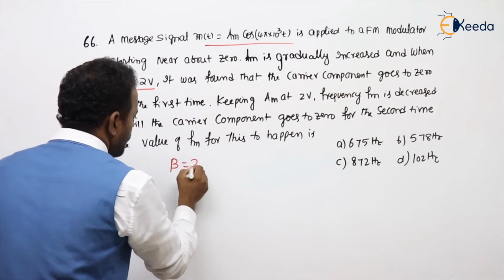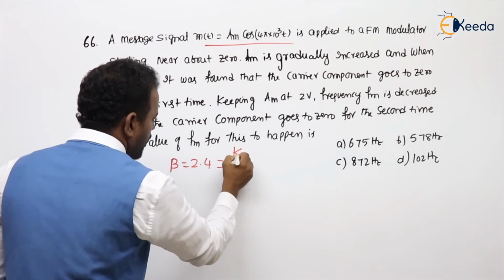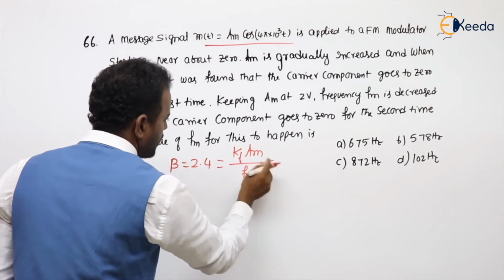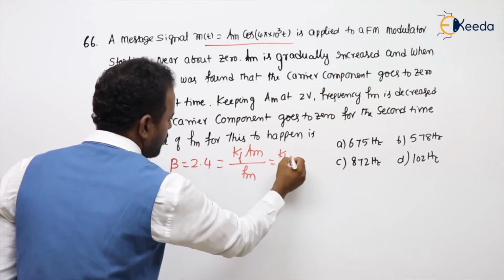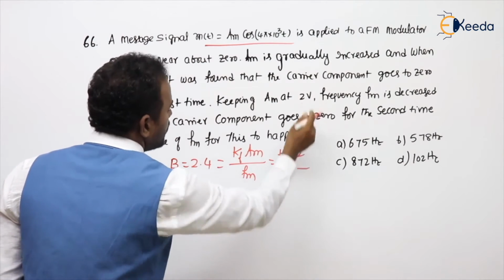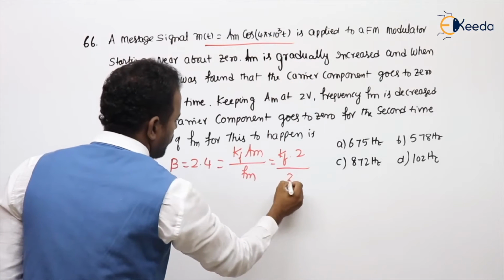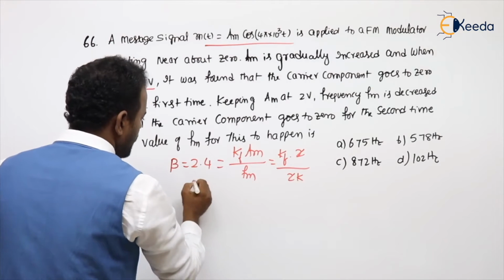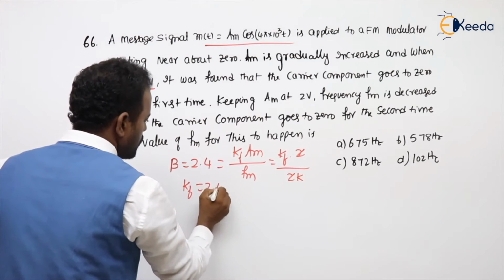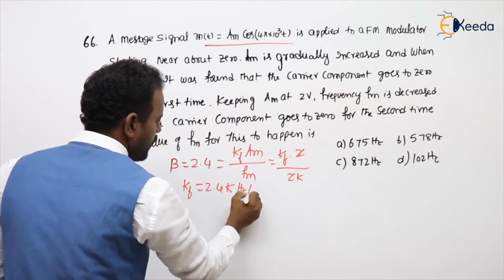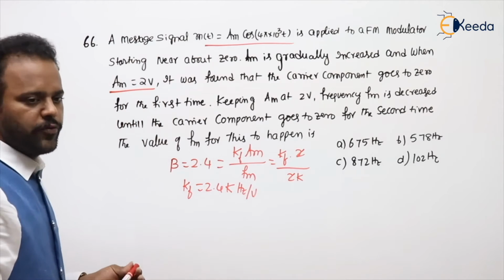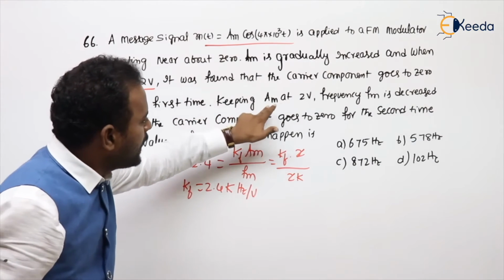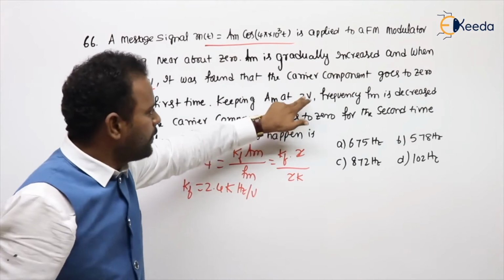When will J0 of beta be 0 for the first time? Whenever beta value is 2.4, of course beta formula is KF Am by fm. Are you following or not? We need to get the KF value. What is the Am value? 2. And you can see the message fm is 2K. Then this is 2.4, 2 cancelled. I can say KF is 2.4K per volt, kilohertz per volt. He is not asking KF. See, keeping Am at 2 volt, he is keeping there.